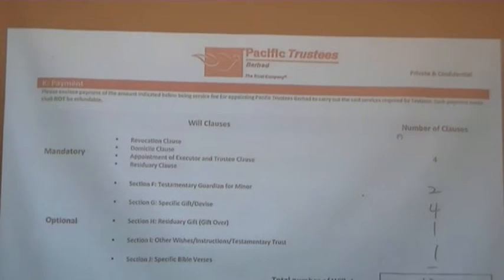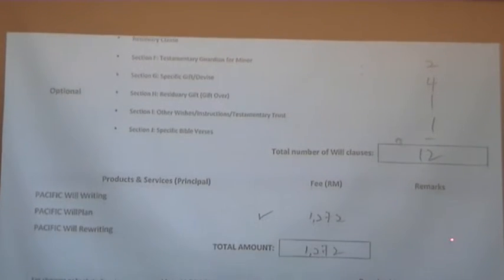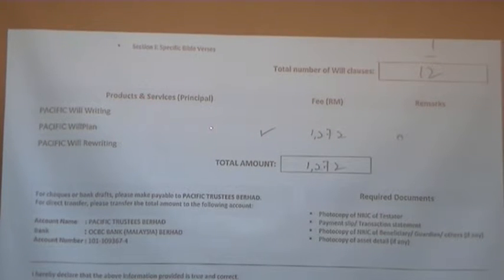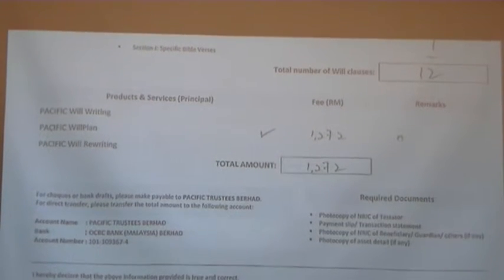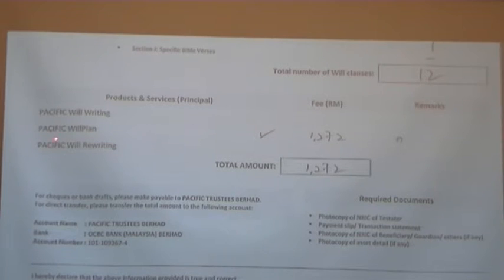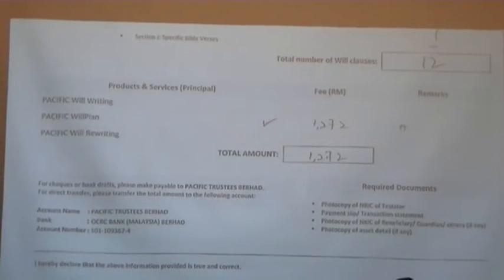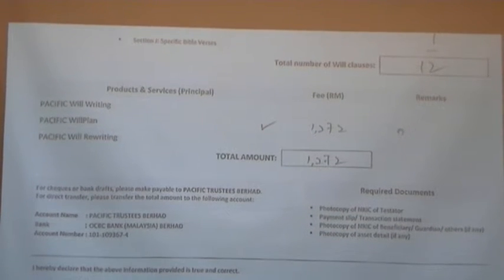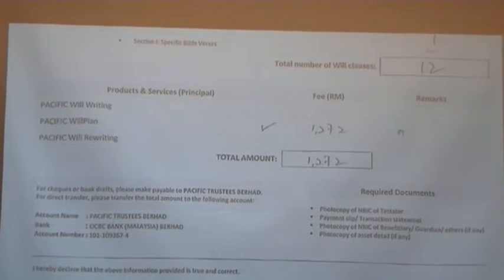So upon calculation, we come up to 12 clauses. So kindly tick the services or the product which plan you are opting for. Adam has opted for the will plan. So you tick that plan and then you just write down the amount. The amount here we're looking at is 1,272. This is already inclusive of GST.